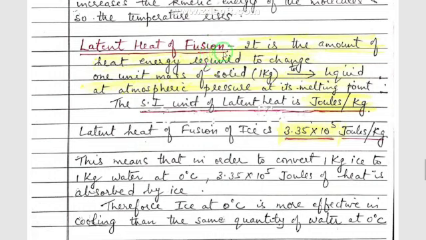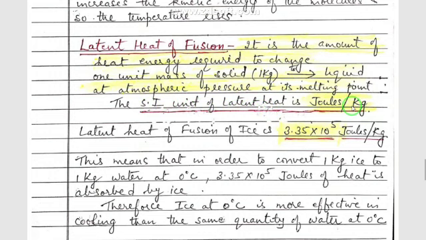Latent heat of fusion of ice is the amount of heat energy required to change 1 unit mass of solid, that is 1 kg of solid, into 1 kg of liquid at atmospheric pressure and at its melting point. The SI unit of latent heat is joules per kg.